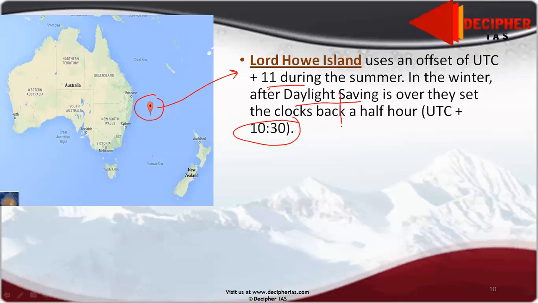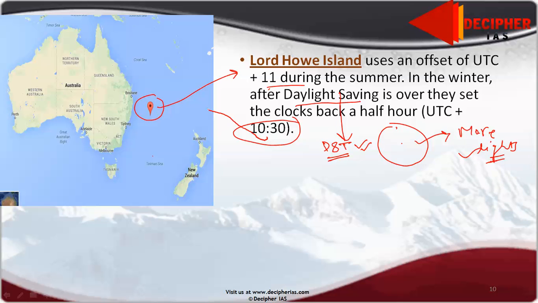I will be dealing with DST or daylight saving time in the next lecture, but just remember we have two times within a year at some places for getting more light in some months. Just remember that when they do daylight saving time, they have a non-standard time in Lord Howe Island.